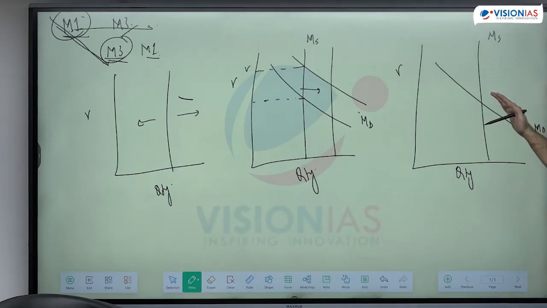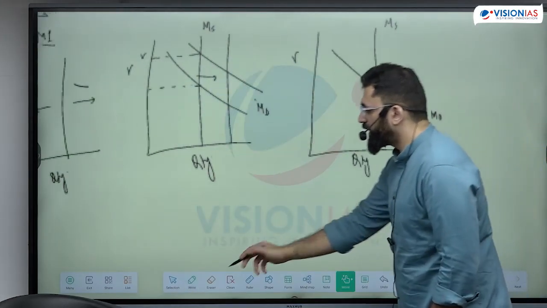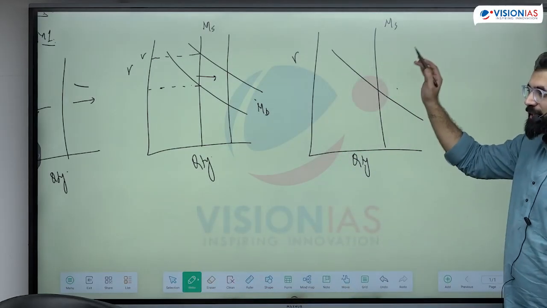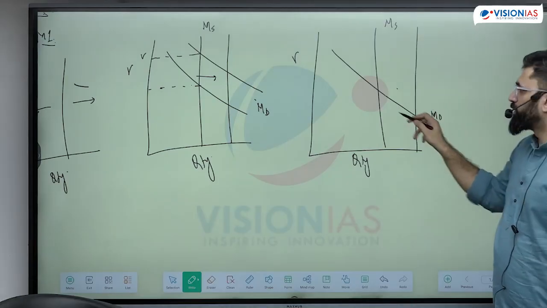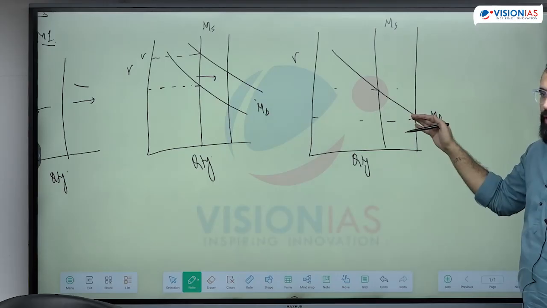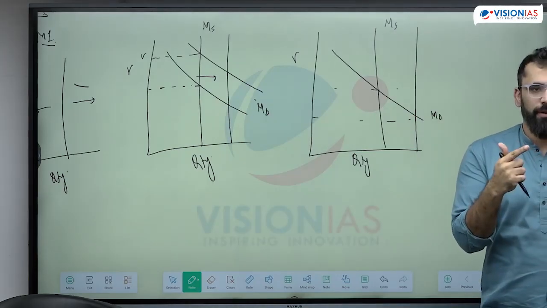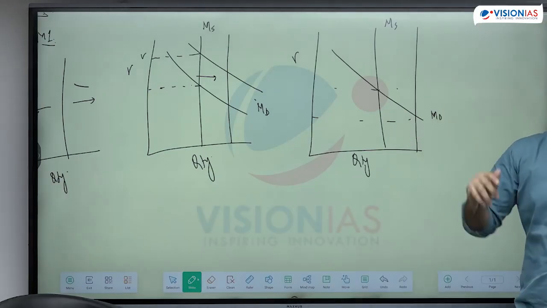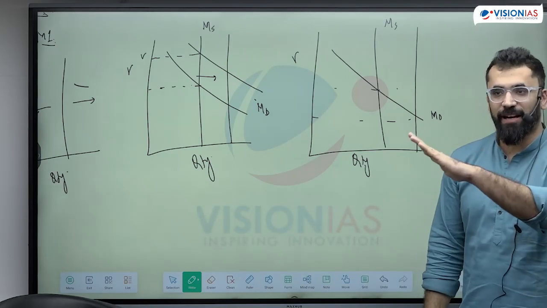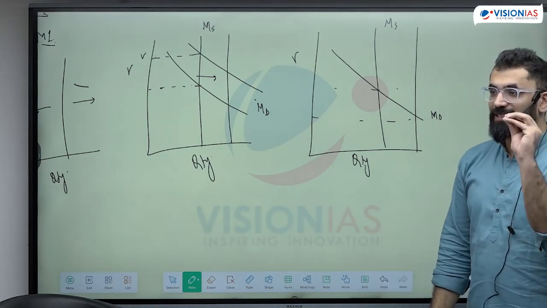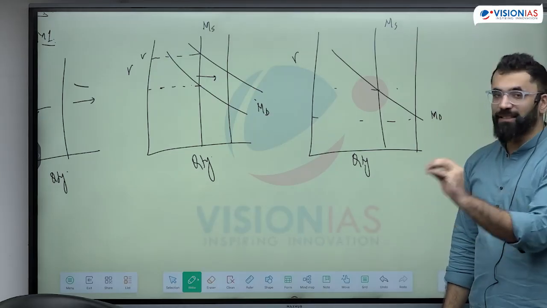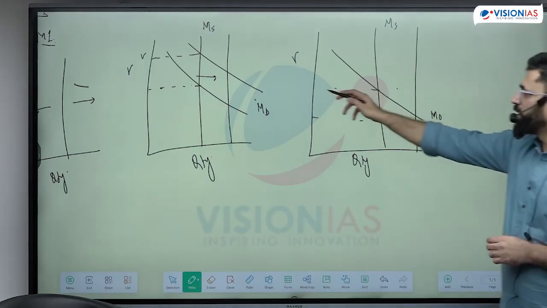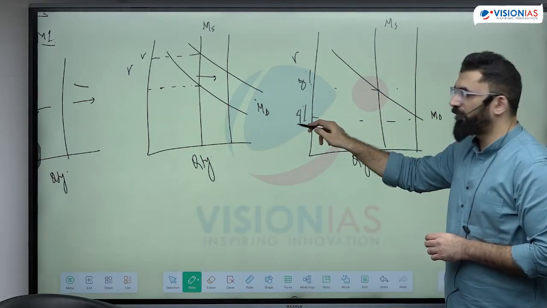And if the demand is constant and the RBI increases the money supply, what will happen? The interest rates are going to fall. If interest rates fall, will the people spend more? Why? If the interest rates fall, it's cheaper to buy. Liquidity trap is an exceptional scenario when interest rates are absolutely low. When interest rates are zero, that means they can't fall further. That's an exceptional scenario. It doesn't mean every time it will become a liquidity trap. If interest rates are brought from 8% to 4%, then I'm expected to borrow more.